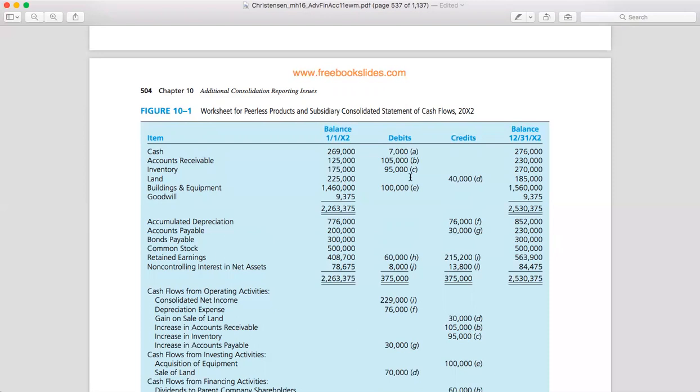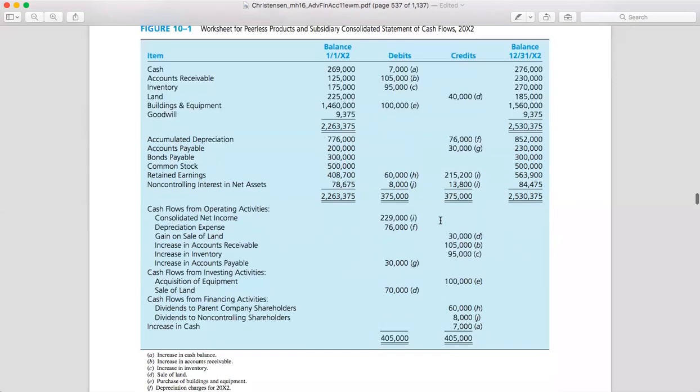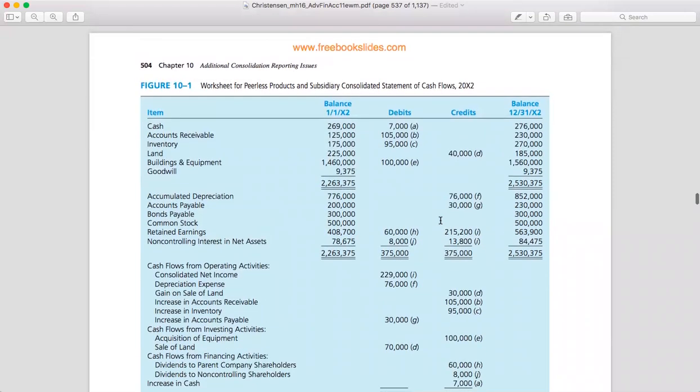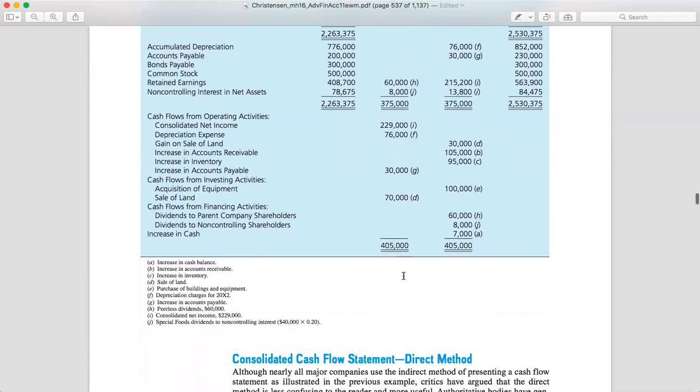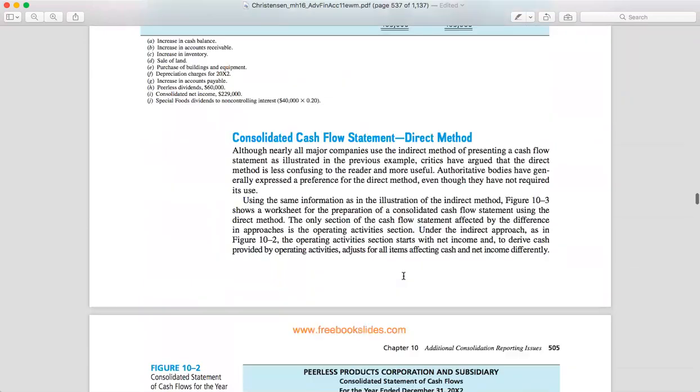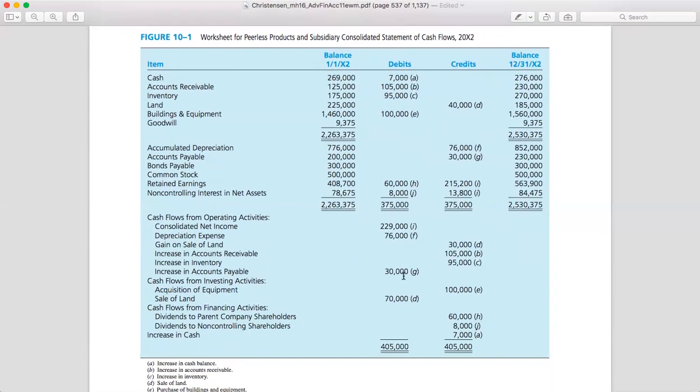So we're recording an increase in inventory of 95,000. The next one is land. There is a decreasing balance in the land, starting from 225,000 in the first year and 185,000 in the second year. So we make the credit for 40,000, right?